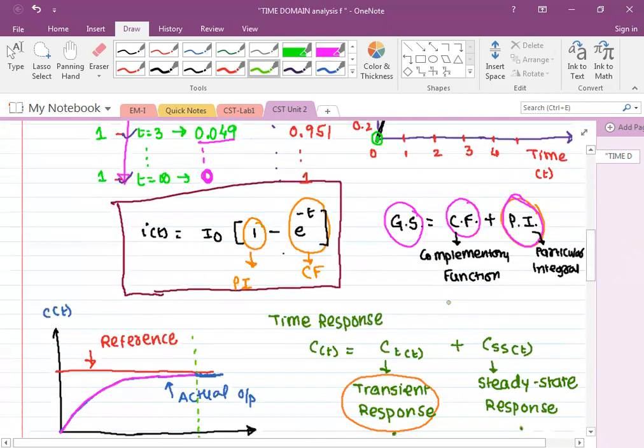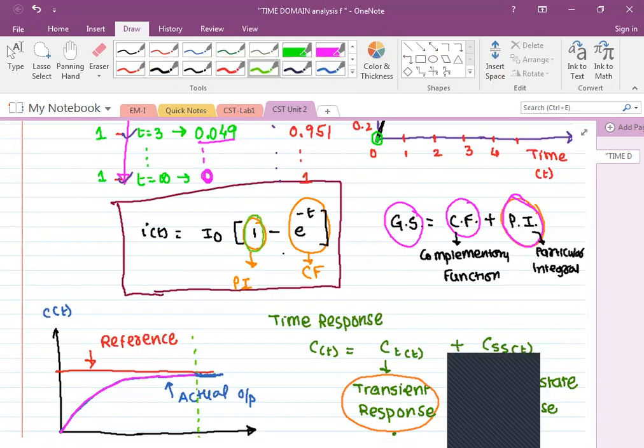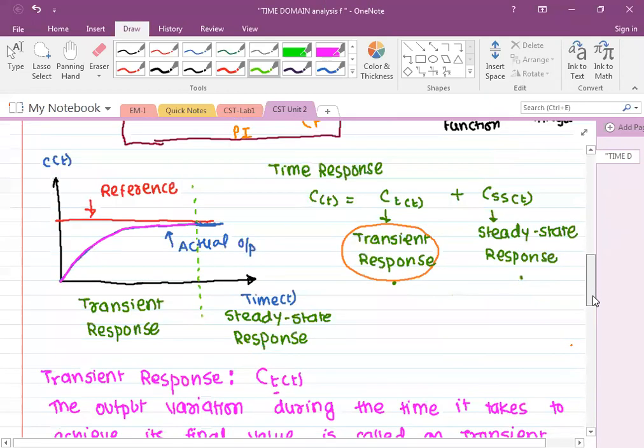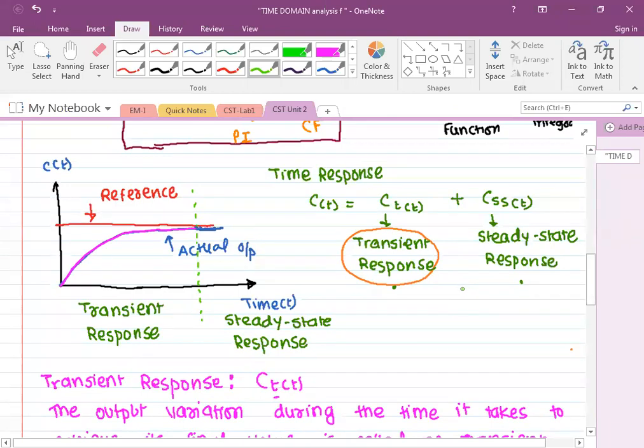Time response consists of two components. One is the steady state component, which is not varying with time t, and the second is the transient component, which is varying with time t. So overall, the time response can be divided into two parts: transient response and steady state response.